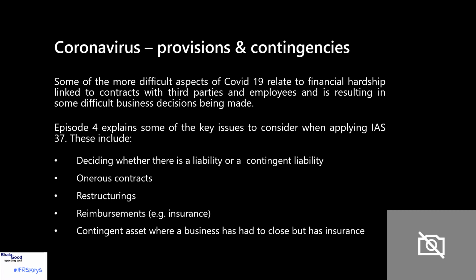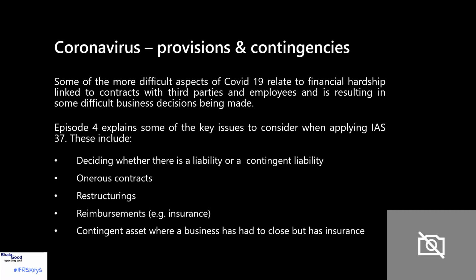In episode 4, I'll be explaining some of the key issues that you need to consider when you apply IAS 37 in this situation. And IAS 37 is a standard that deals with provisions, contingent liabilities, and contingent assets. Some of these key issues include deciding whether a liability is an actual liability or whether it's just a contingency, deciding whether a contract has become onerous.